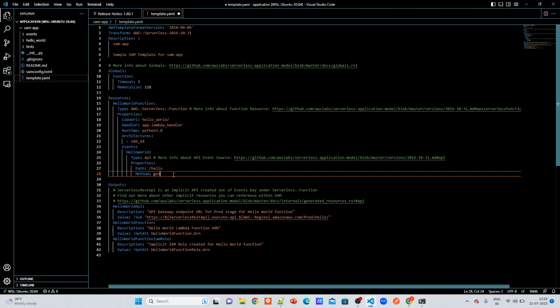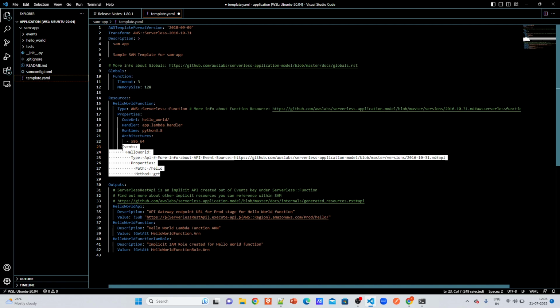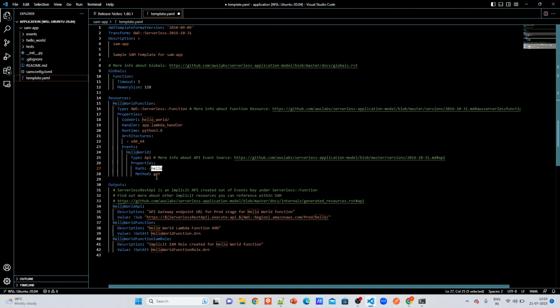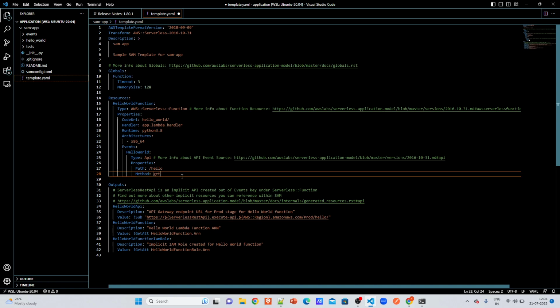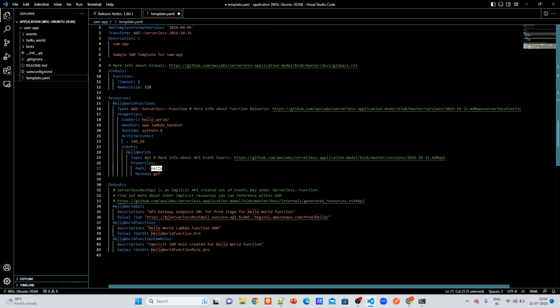In CloudFormation, you might need to create API gateway separately, and you need to create linkages between API gateway and lambda separately. But this is an easy way which SAM provides for you to link. So this is a hello, and this is a get method. Better if you see the API related video of mine to see what this hello means. This is basically an API gateway resource, and this is a method. And you need to specify under properties, and type is API, and hello world is a logical ID of this API.